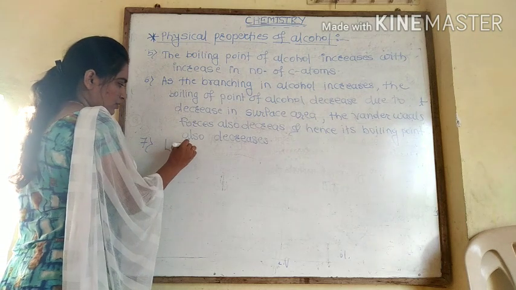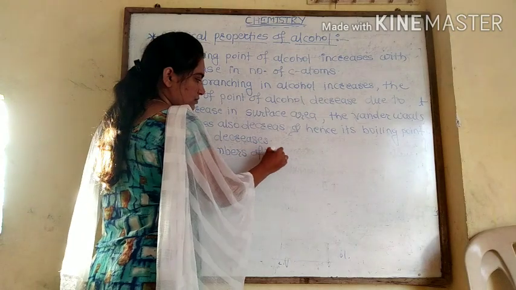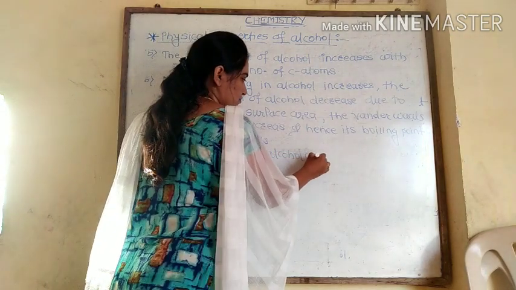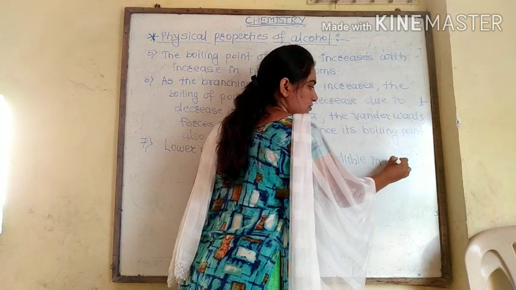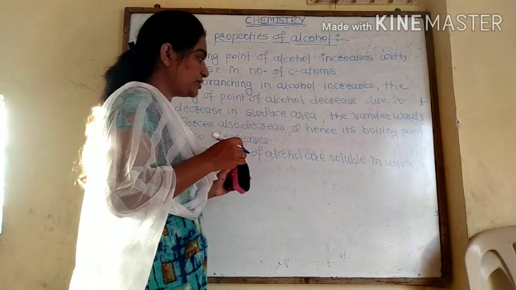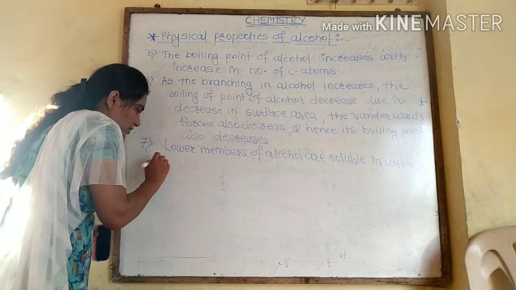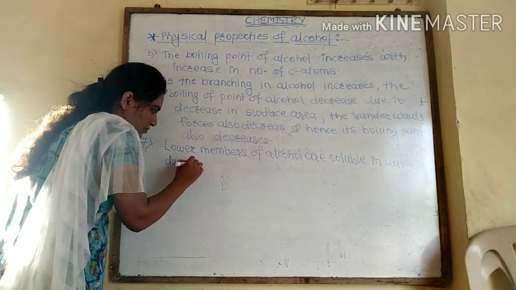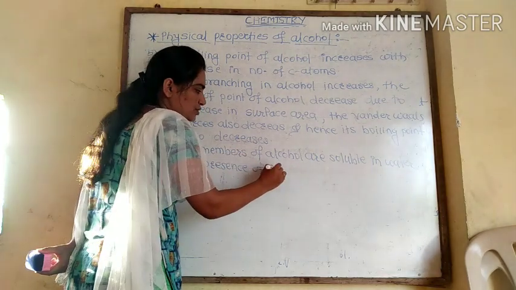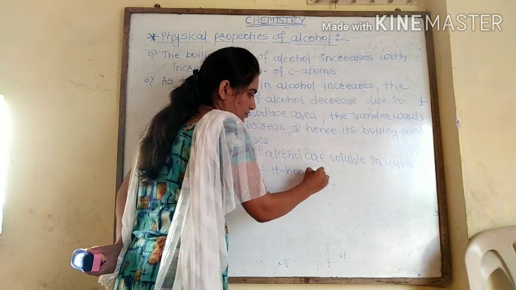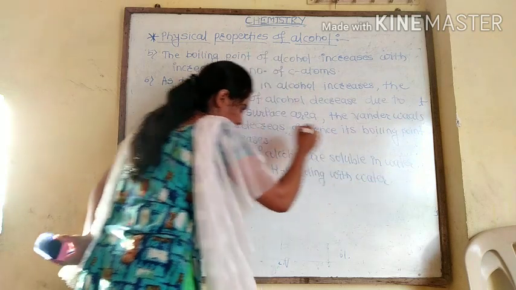Lower members of alcohol are soluble in water due to presence of hydrogen bonding with water. Now look at here,